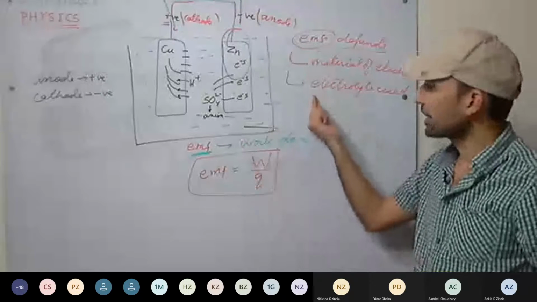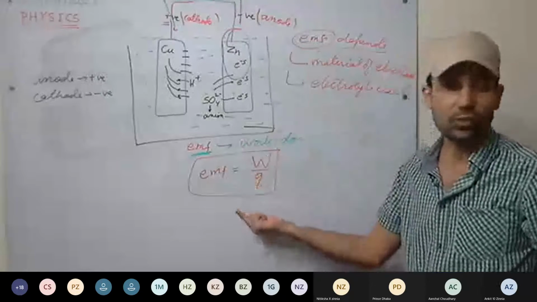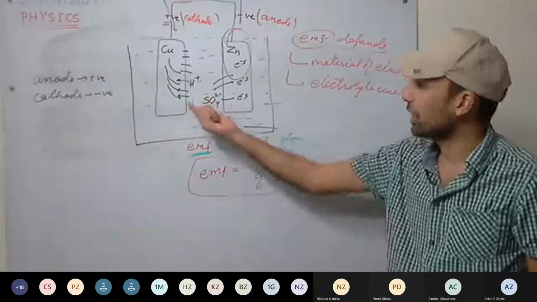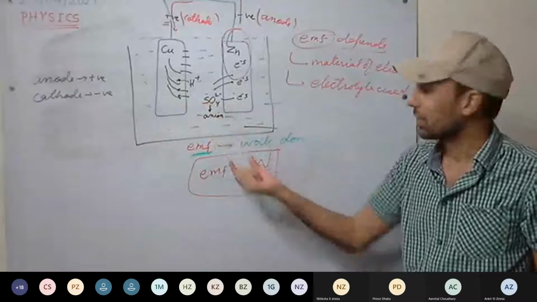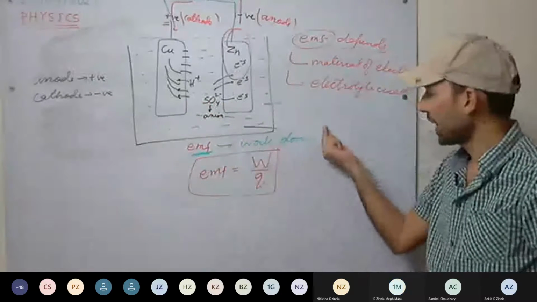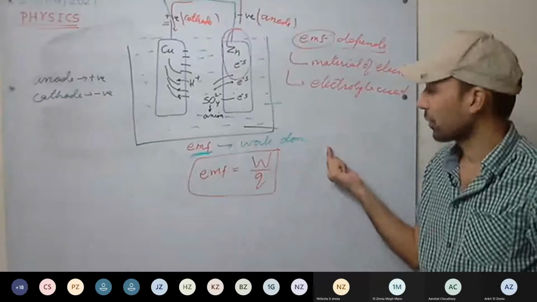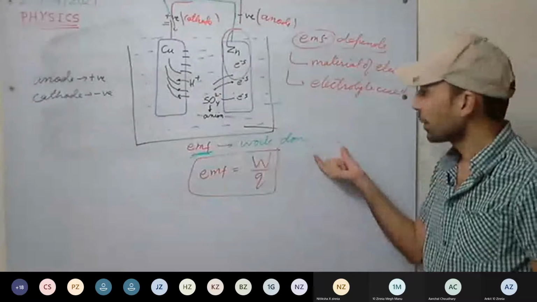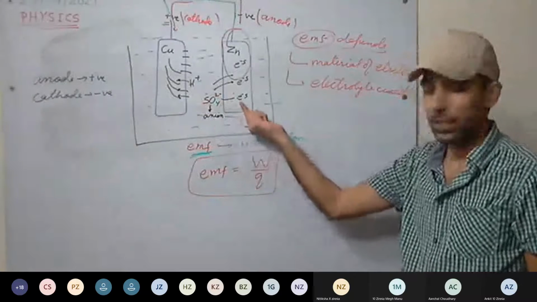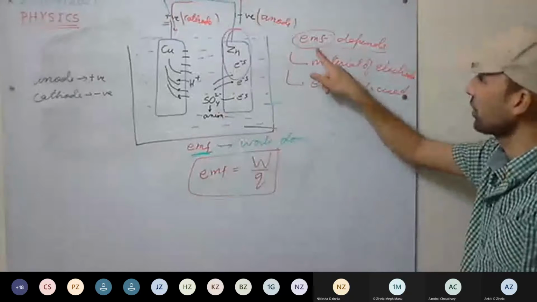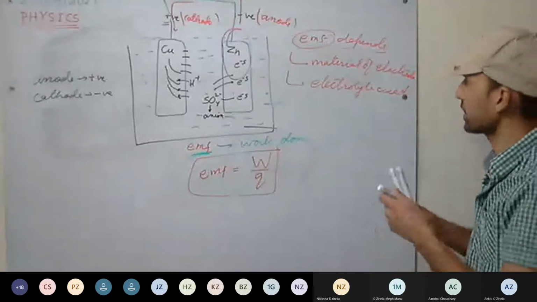If you vary these things, there will be different amounts of EMF generated. Different cells have different electrodes and different electrolytes, so they will have different amounts of EMF. Some cells may have 1.1 volt, some 1.5 volt, some 1.8 volt, depending on the material of the electrode and the electrolyte used. These are the two factors on which EMF depends.